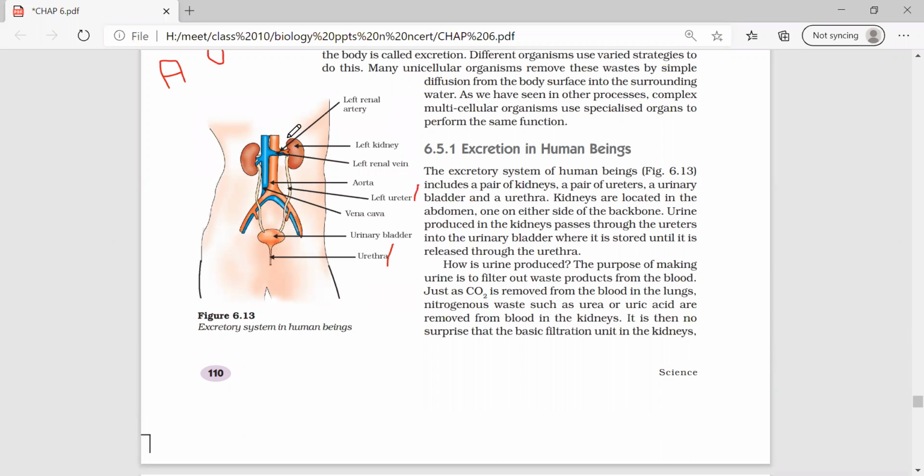You need to mention the artery. You should mention the aorta. Everything should be mentioned. This is one of the most important diagrams. How many times have they asked it in the boards? It's been a repeatedly asked question. So you can label it, and if they ask you what are the parts in the excretory system, you need to write them, label them, whatever they ask.